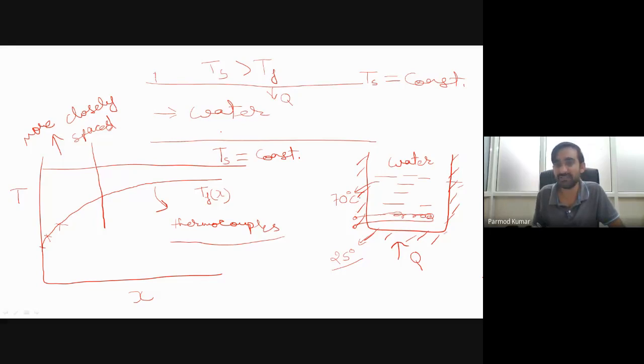But our objective is to maintain the system exactly at 70 degrees Celsius. So once there is a fall in temperature, the heater should start again, and ultimately we should get a bulk mean temperature of around 70 degrees Celsius.